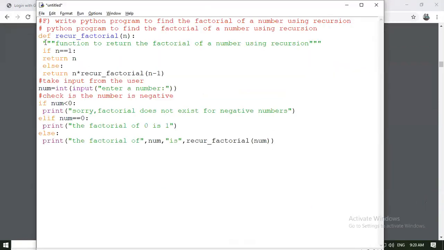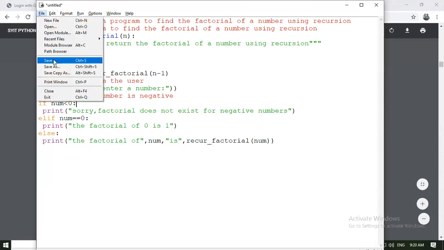What we are doing is define recur factorial function to return the factorial of a number using recursion. If n equal to 1, return n, else it will return n into recur factorial n minus 1. So we have prompted a user for num equal to int input a number, check whether the number is negative. So if your number is negative, it should print an invalid number message. We are using elif statement since we have to include lots of else if else parts.